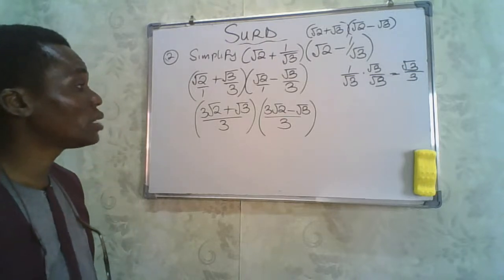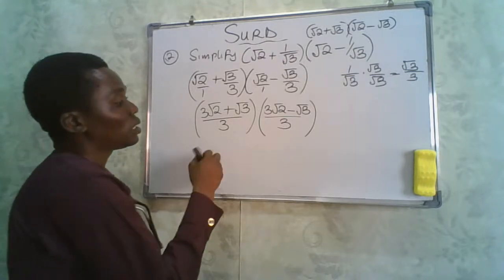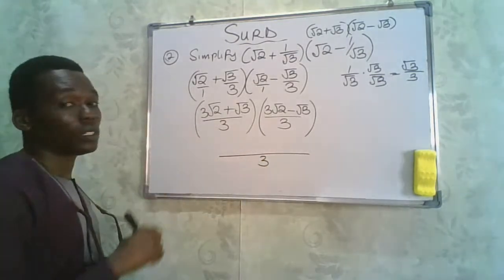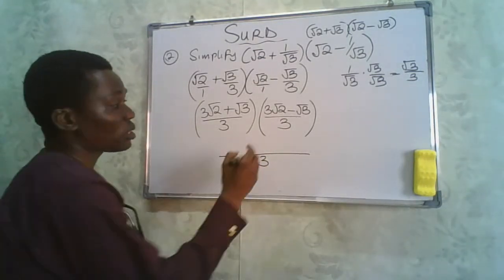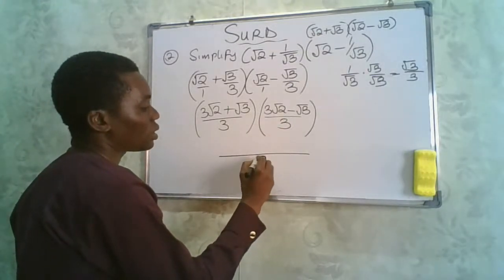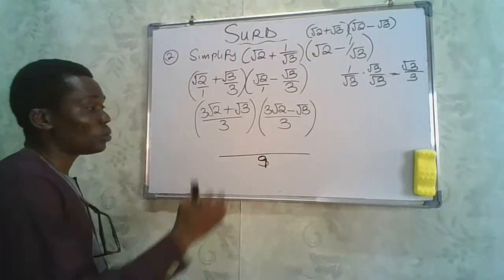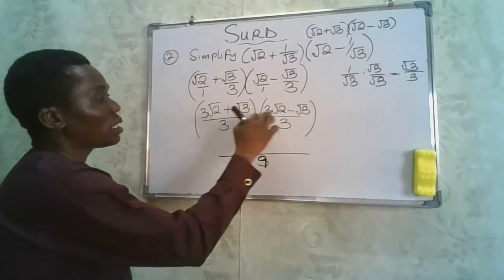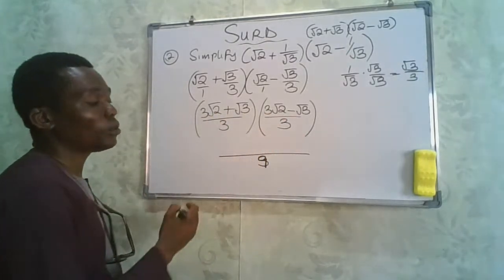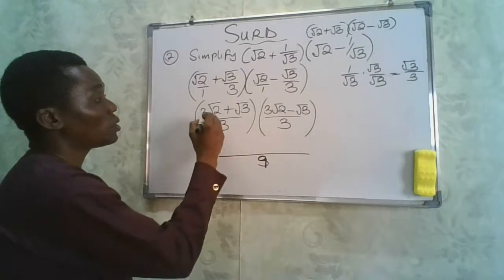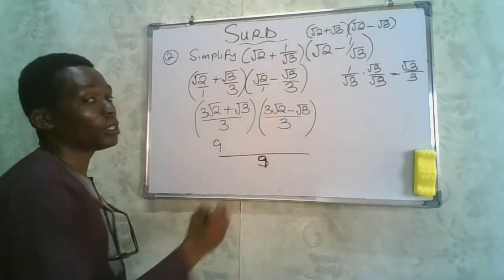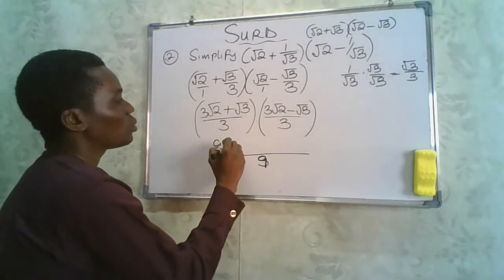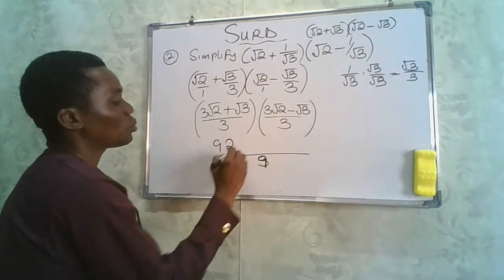We can still go ahead to find the denominator. The denominator can still give us what? 9. 3 times 3 will give us 9, right? So we'll multiply this. This times this will give us 3 times 3 will give us 9. 9 multiplied by root 3 times root 2 will give us what? Root 2 times root 2 will give us 2.